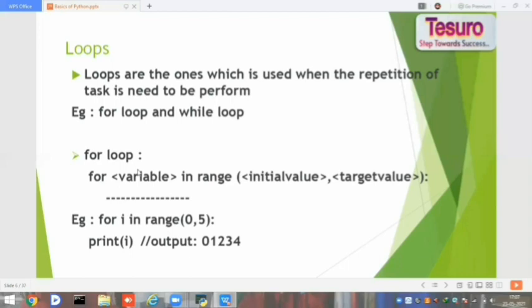In what range you want to perform that loop. For example, here I want to print the values from 0 to 5. So it will print 0, 1, 2, 3, 4 because it will take the target value minus 1. So what is the target value minus 1 here? 4. So it will print till 4.